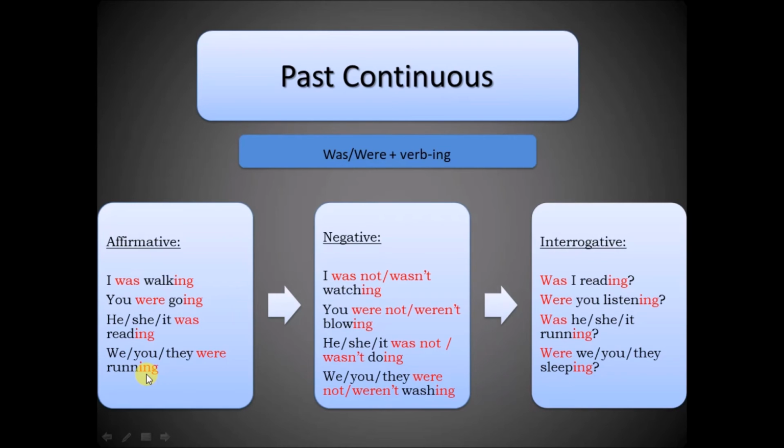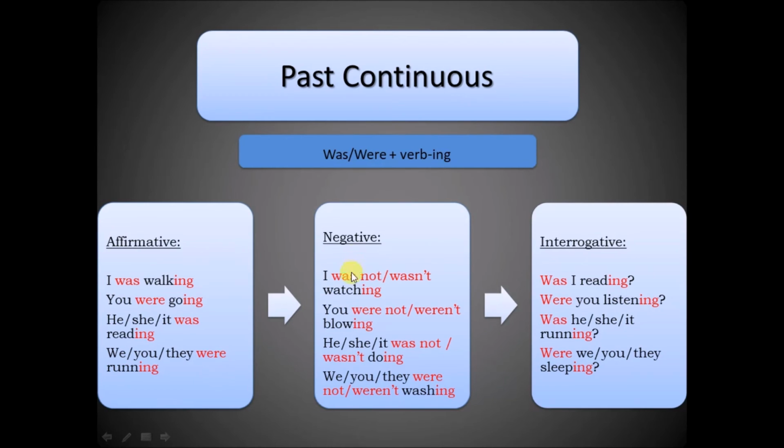Here I have to mention a rule about verbs which are one syllable and end in a consonant, like here. When they take the ing, they double the consonant, as you can see.